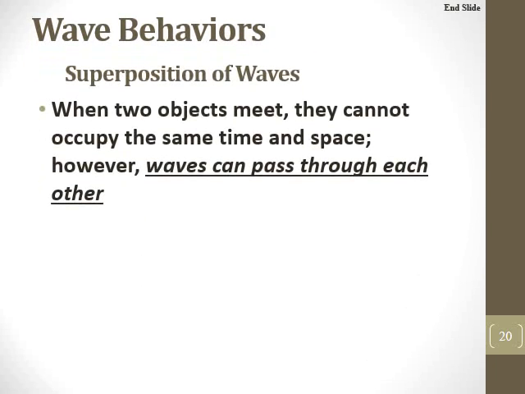All right, a couple wave behaviors we're going to talk about is the superposition of waves. When waves interact with each other, they actually pass through each other as if they're not even there. With objects, with tennis balls, for example, when two tennis balls meet, they bounce off of each other. But waves don't do that. They pass through each other.